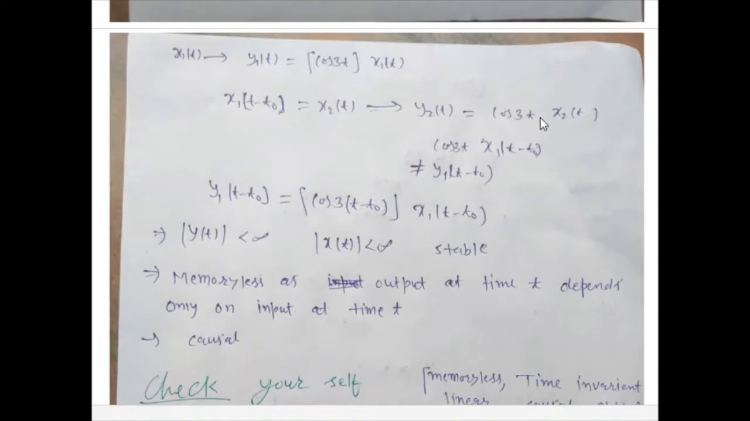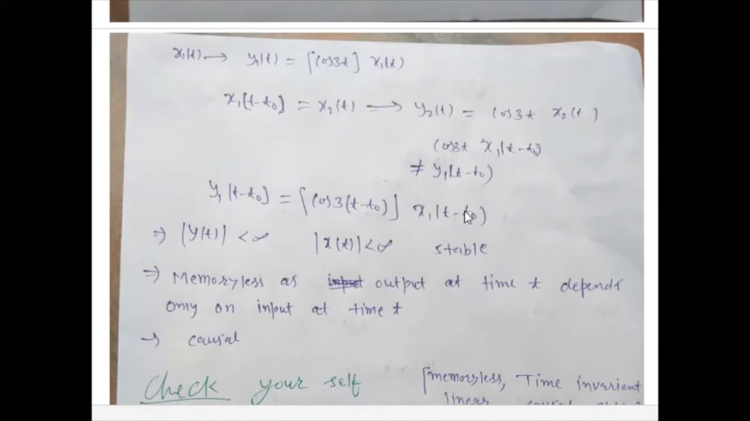For time invariance, we can see directly: when we delay the input signal by t minus t naught, we get the output cos 3t x1(t minus t naught). And when we delay the output by t minus t naught, we get cos 3(t minus t naught) x1(t minus t naught). So both equations are not equal.